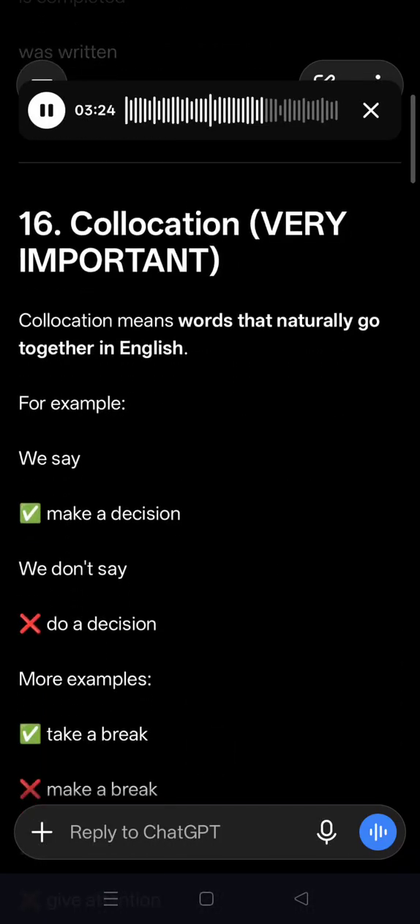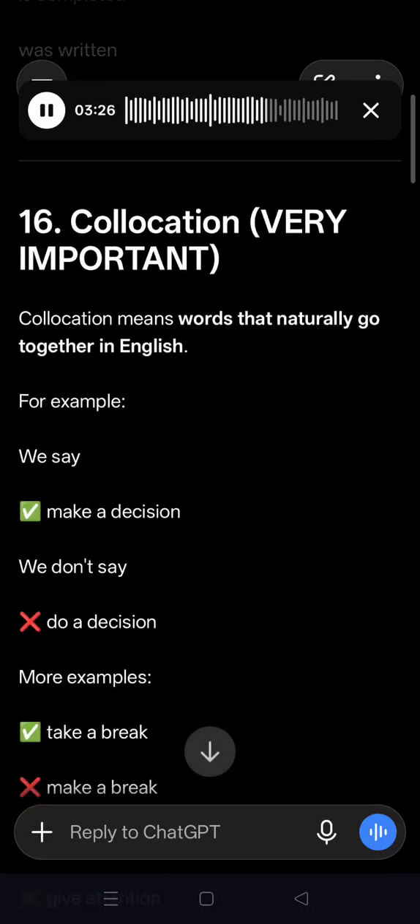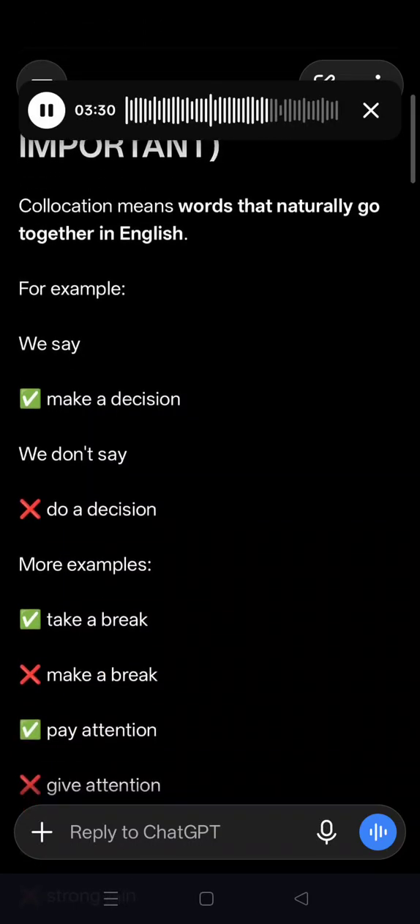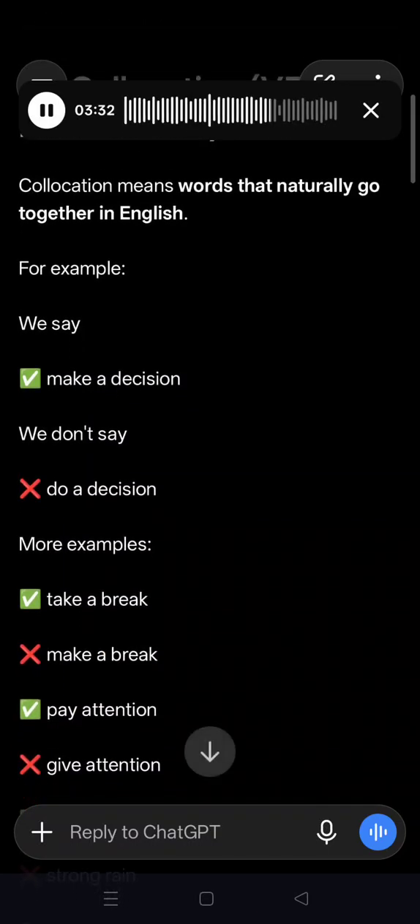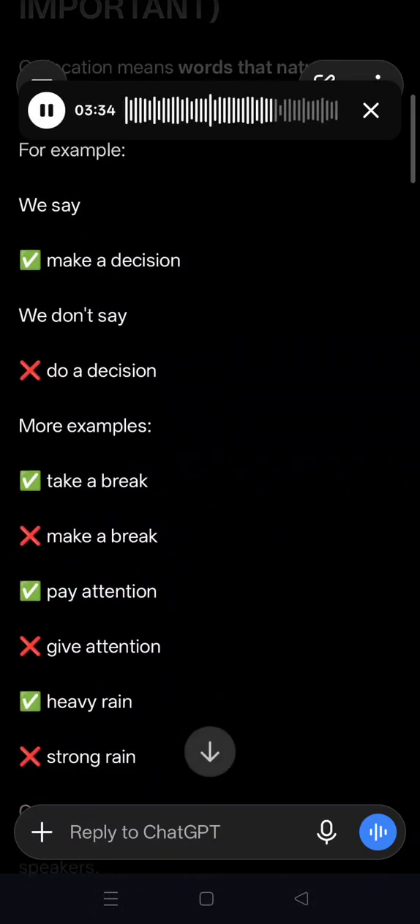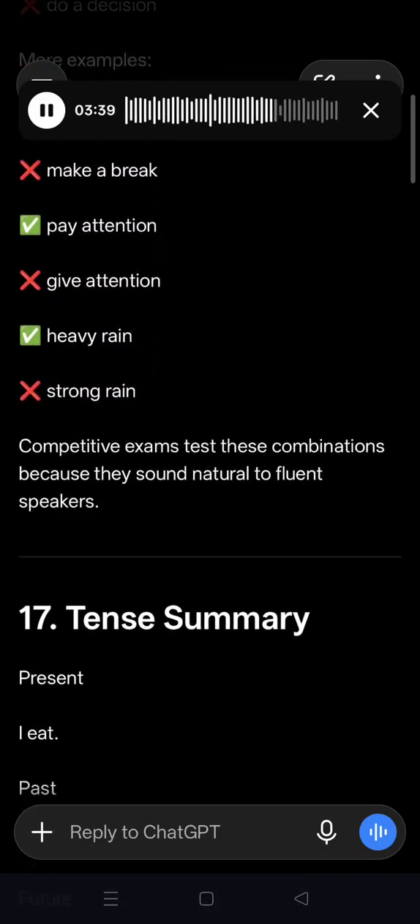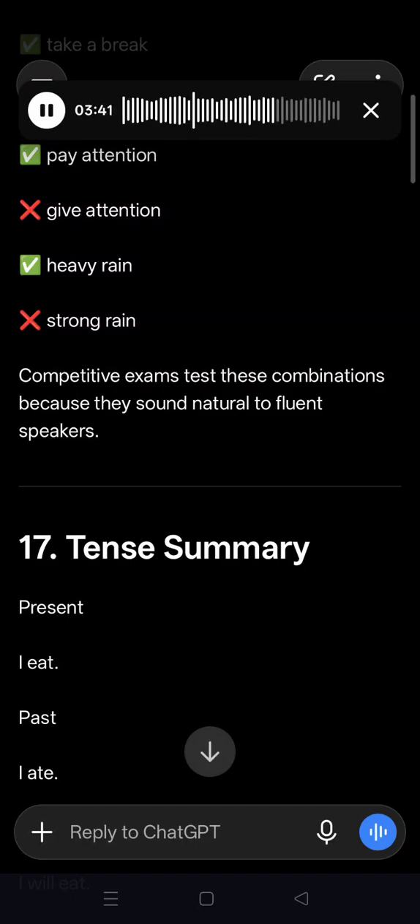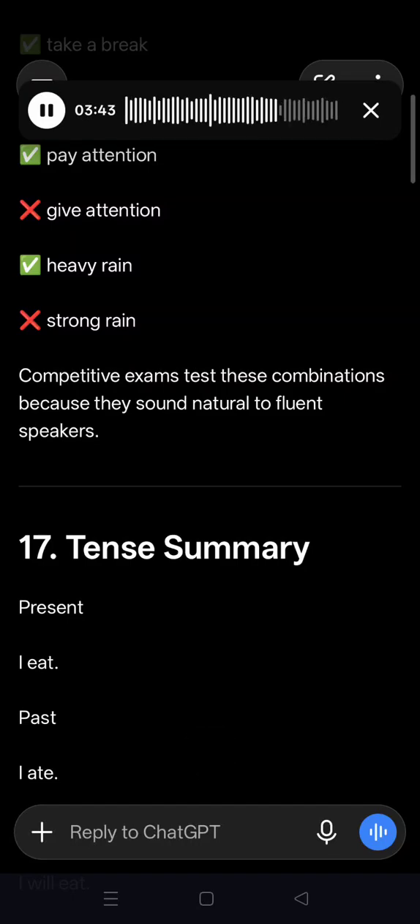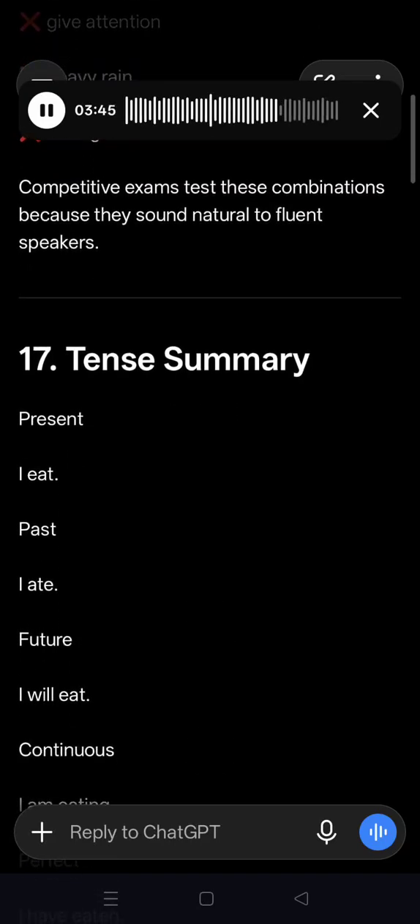Number 16. Collocation. Very important. Collocation means words that naturally go together in English. For example, we say make a decision. We don't say do a decision. More examples: take a break, not make a break. Pay attention, not give attention. Heavy rain, not strong rain. Competitive exams test these combinations because they sound natural to fluent speakers.